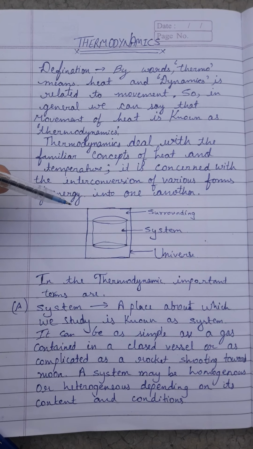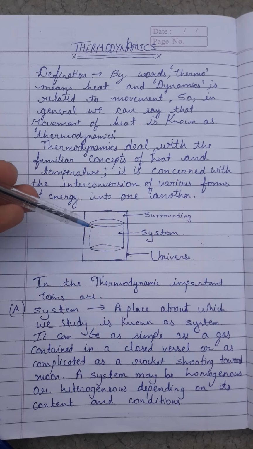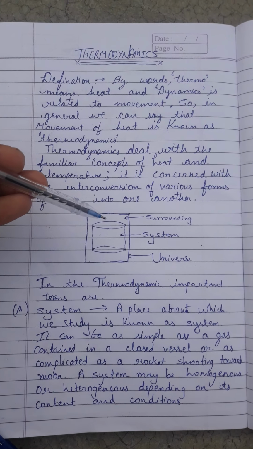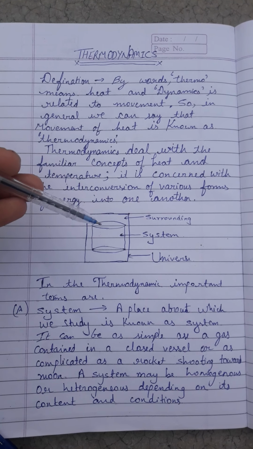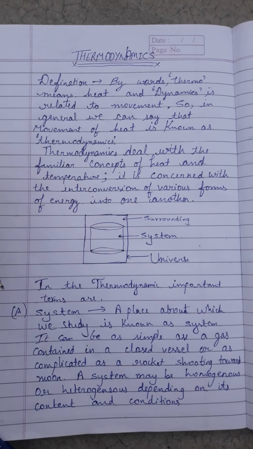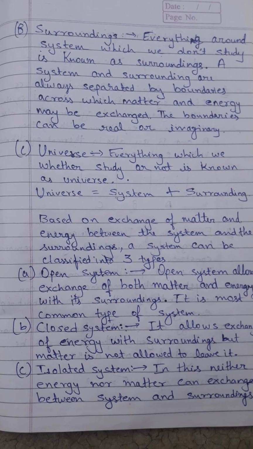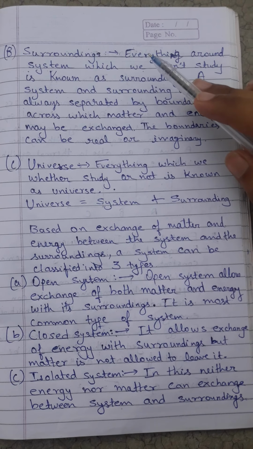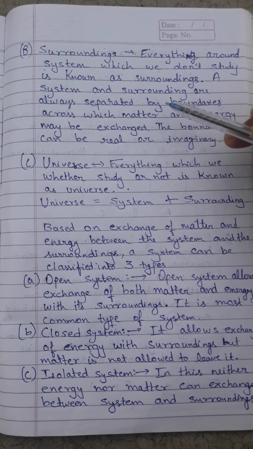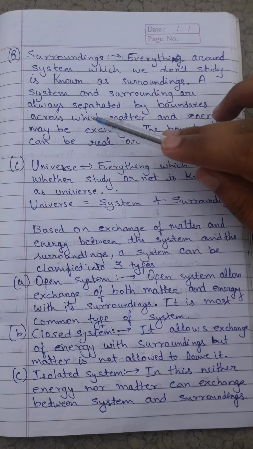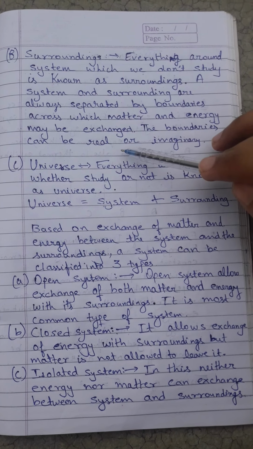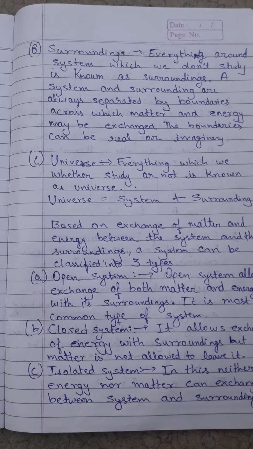Now let us learn something from the diagram. If this container is a system, then everything around it will be known as surrounding, while the combination of system and surrounding is known as the universe. Now the other important term is surrounding. Everything around the system which we don't study is known as surrounding. A system and surrounding are always separated by boundaries across which matter and energy may be exchanged. The boundaries can be real or imaginary.